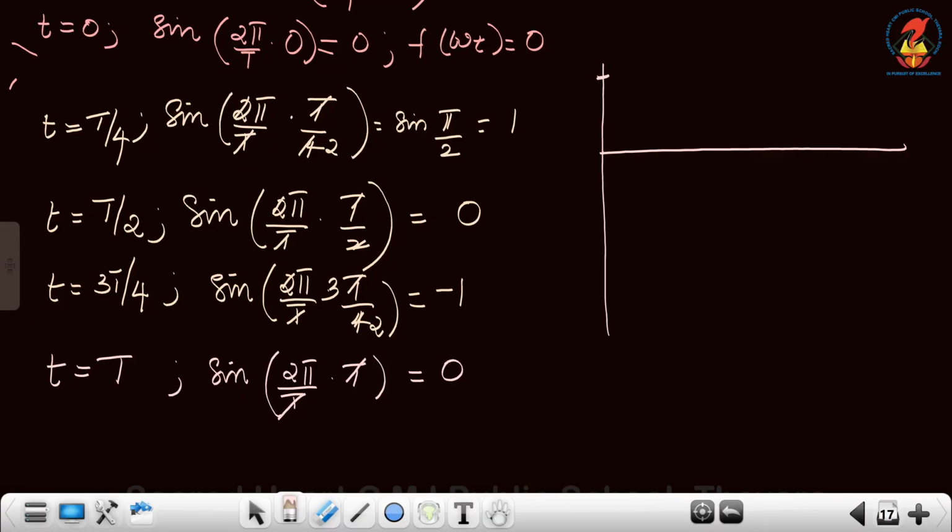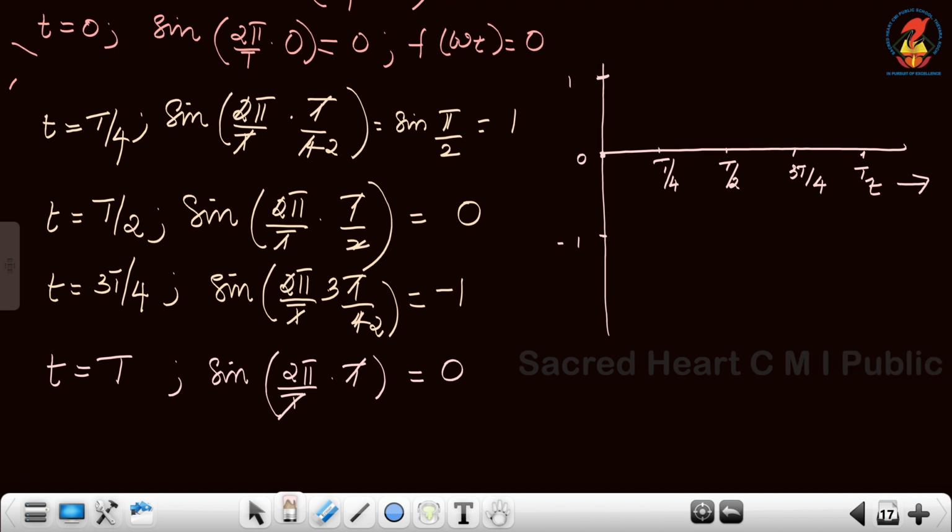So the maximum value is 1, minus 1, 0 at the point. This is the time axis, T by 4, T by 2, 3T by 4, T. Well, if it was 2 seconds, then 0.5 seconds, 1 second, 1.5 seconds, 2 seconds. How can we draw the graph? Okay. So at initial time when t is equal to 0, what was the function's value? The function's value was 0.